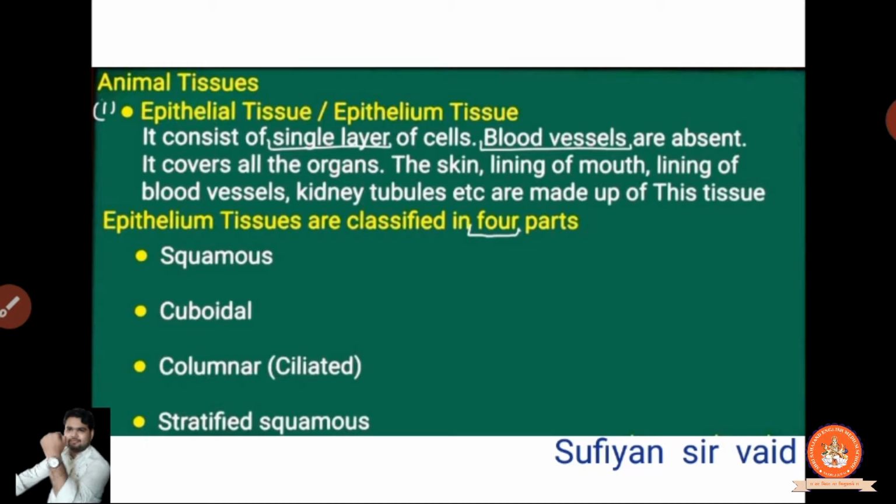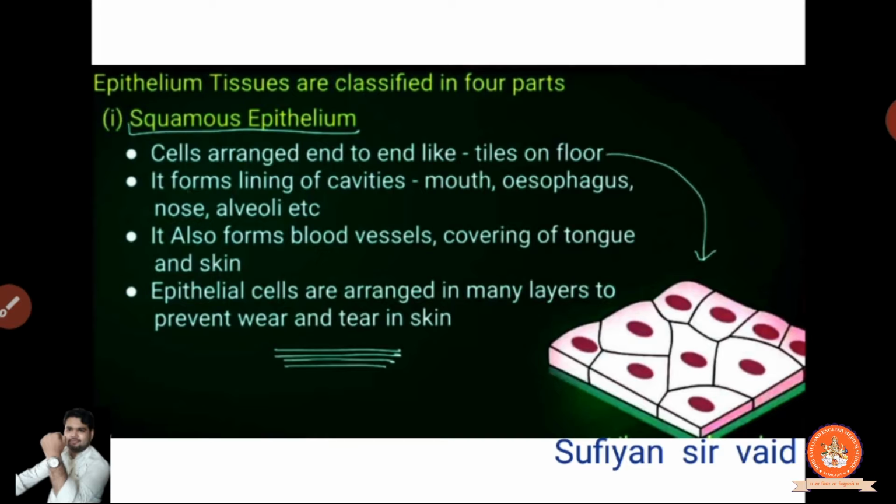Now, epithelium tissues have four types. One is squamous, then cuboidal, then columnar, or we can say ciliated, and the last and final is stratified squamous. Now, one by one we will study it. What is that? Squamous epithelium. Cells are arranged end to end like tiles of a floor.